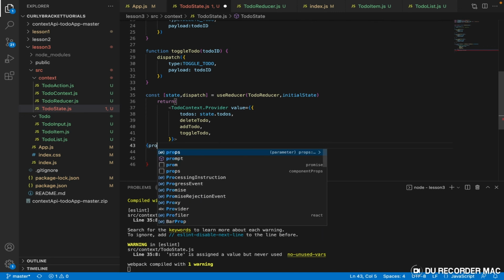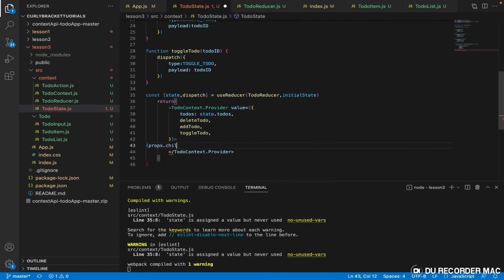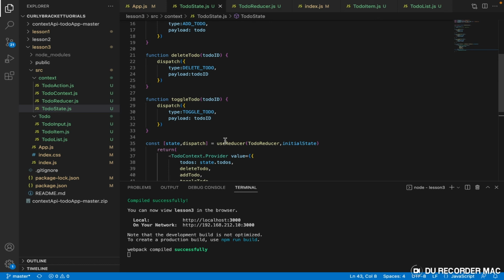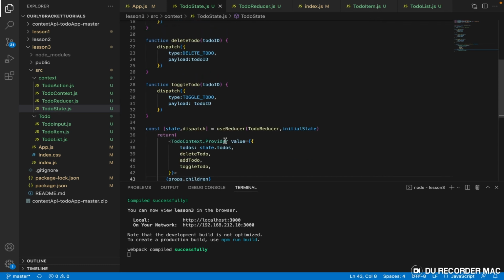props dot children. If you remember when we did this topic in previous classes, so this place should contain children, since we are right. I don't know if we left anything behind. I don't think so.